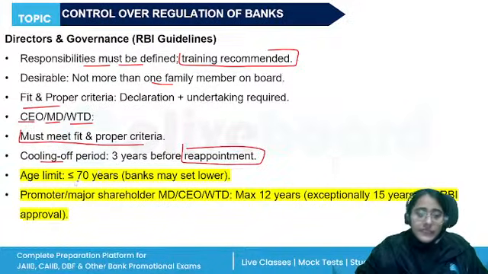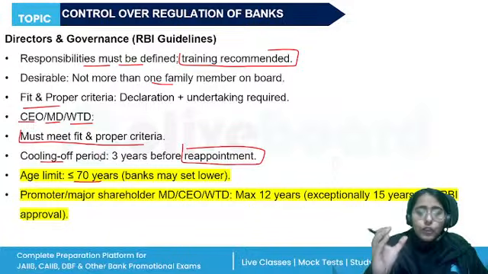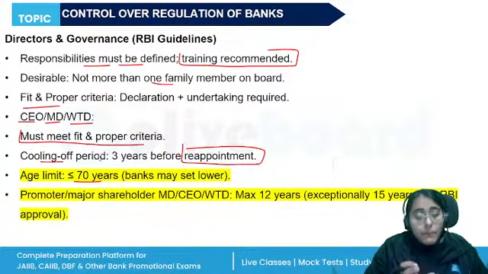Age limit 70 years. Banks, according to their internal policy, can set a lower limit. And major promoter or shareholder maximum 12 years. Okay, so this is the director and corporate governance rules. All right, so these things have been stipulated by RBI.